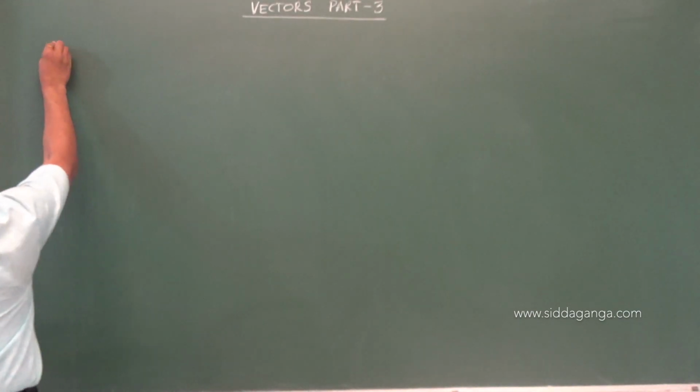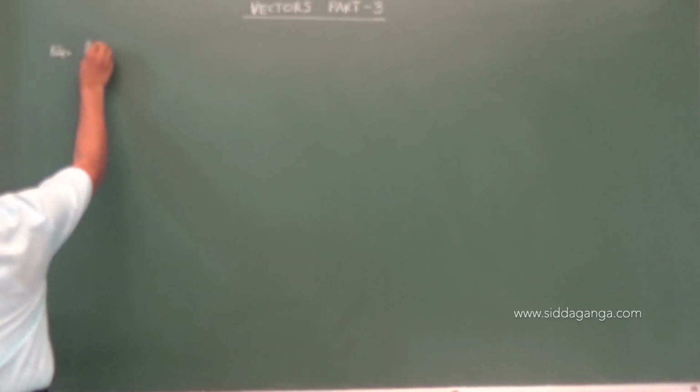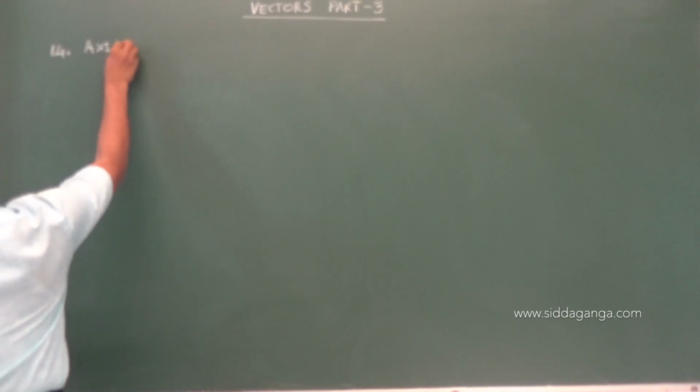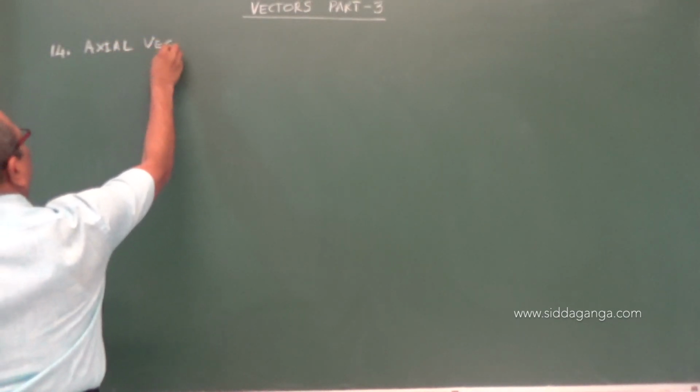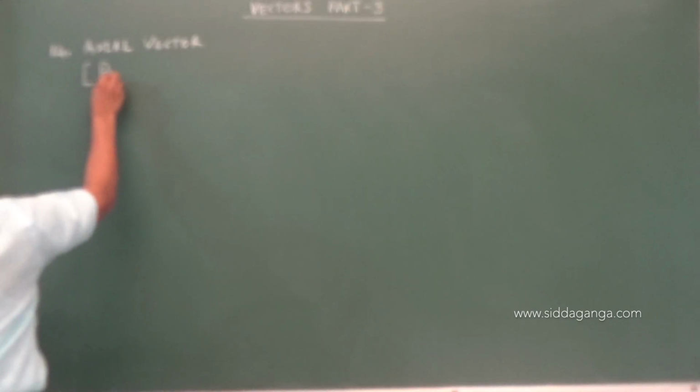So the one I can take today is the axial vectors. It is also called a pseudo vector.